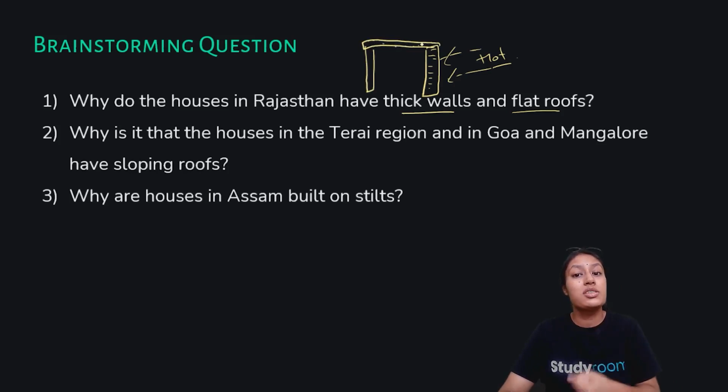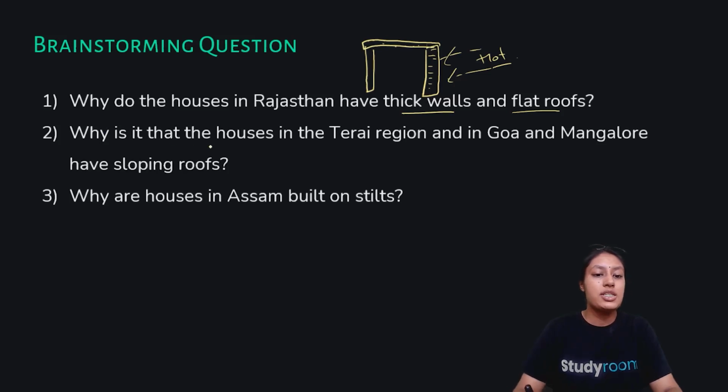They try to conserve water by having flat roofs. So the water collected can be used for other purposes, or it also helps in giving moisture and some coldness. So that is why houses in Rajasthan have thick walls and flat roofs.